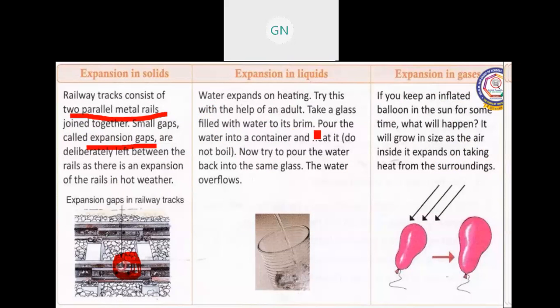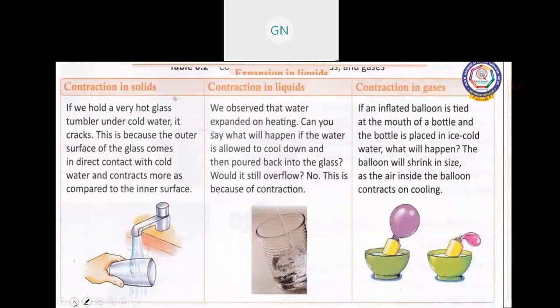Take a glass filled with water, pour the water into a container and heat it. Now try to pour the water back into the same glass. The water overflows. This is the experiment. If you keep a balloon in front, you can see clearly that it will expand. It grows in size as the air inside expands, taking heat from the surroundings.